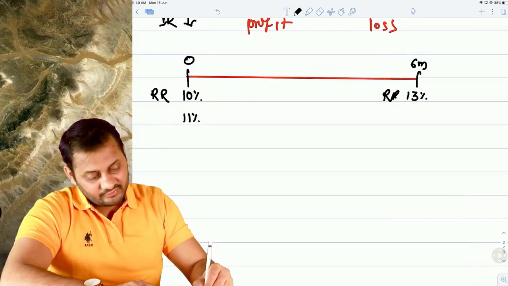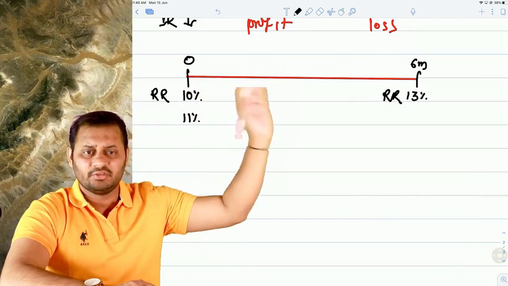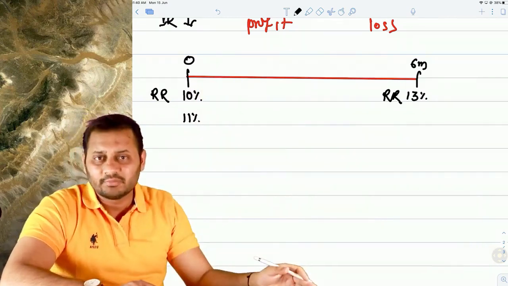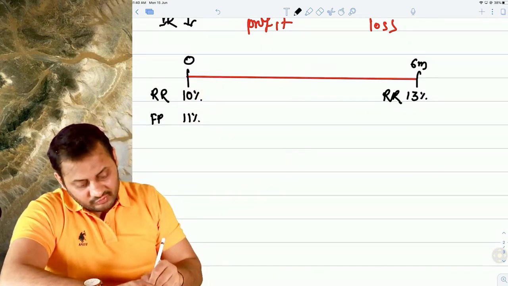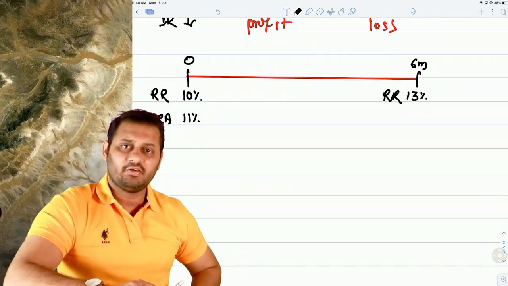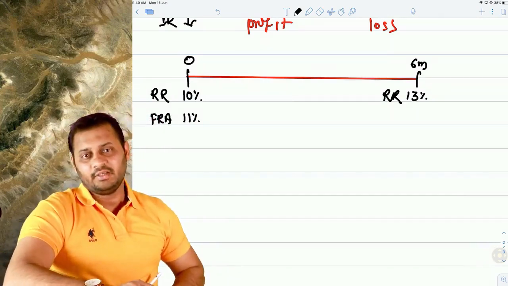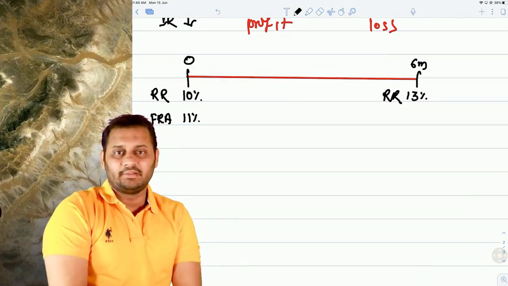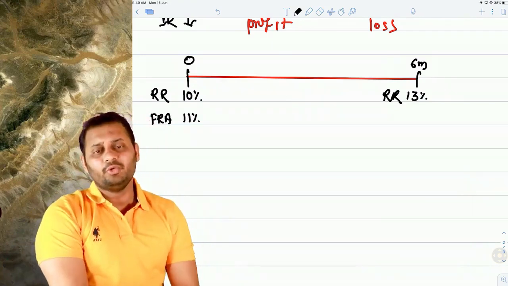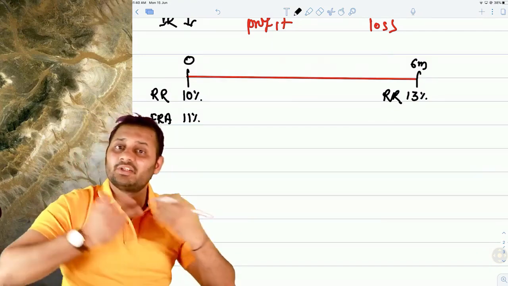In this case, 10% is called the reference rate at time 0, and the rate after 6 months is also a reference rate, the reference rate at time 6 months. And this is called the forward rate agreement, FRA. The FRA rate is 11%. This has been decided by you.